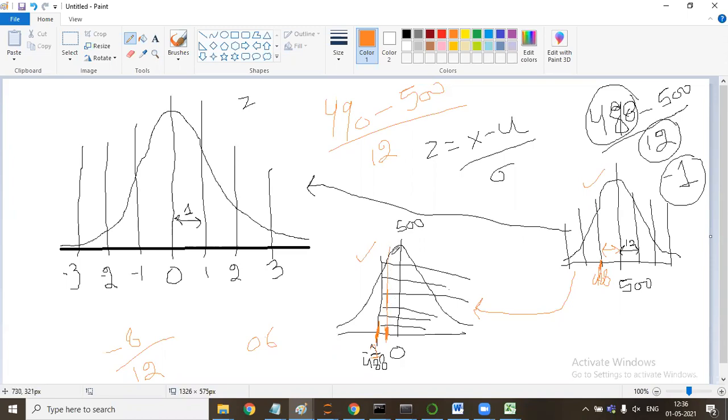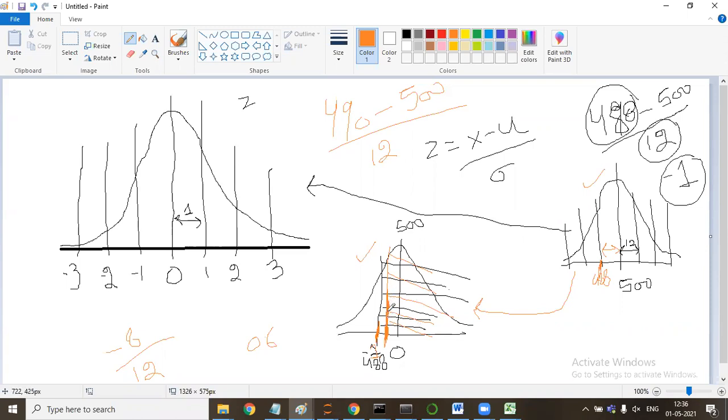I need to find the area till here, till the right side, because I want to find the number of people who will score more than 490 marks. And 490 is falling here.